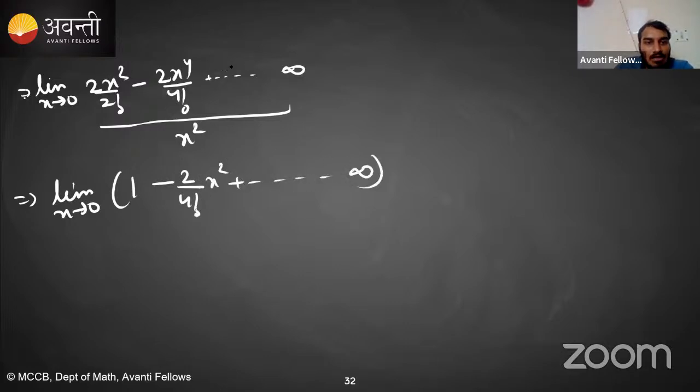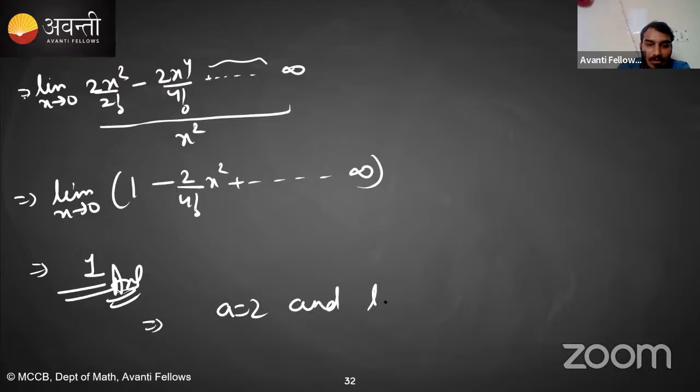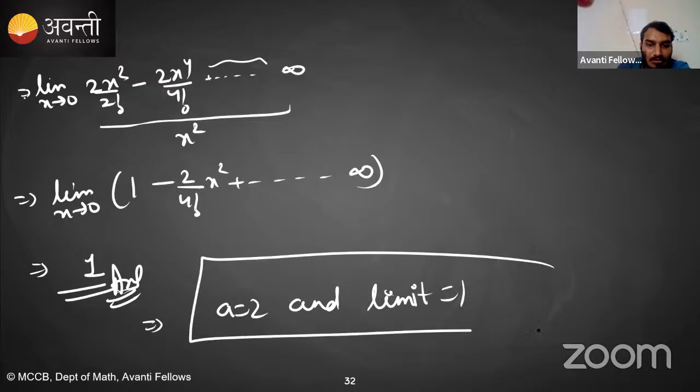Because each upcoming term will have a power greater than 2, whenever you divide by x square, at least a single power of x will remain. So we no longer have an indeterminate form. Now directly put x equal to 0, and we will get 1. Clear? So the answer is 1. So a is equal to 2 and the limit is equal to 1. This is our answer.